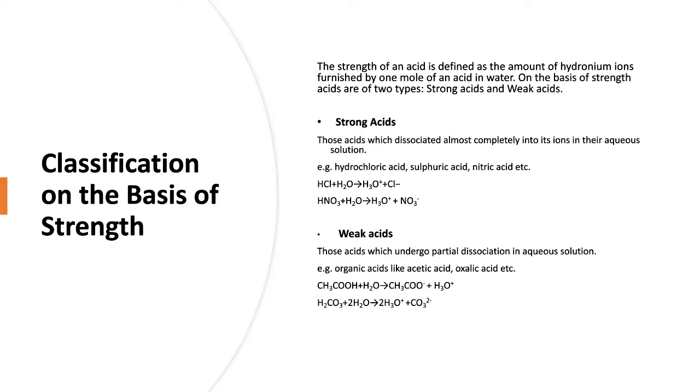The second one is weak acids. They ionize partially in aqueous solution and thus they contain ions as well as molecules of the acids. Organic acids are generally weak acids, hence they do not ionize fully, only partially. So they are called weak acids.